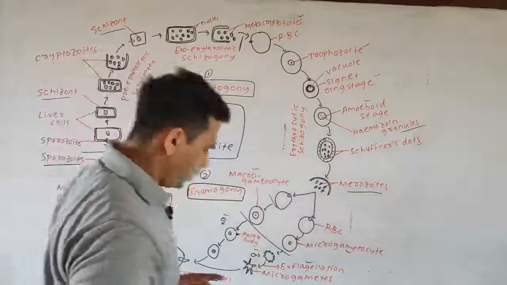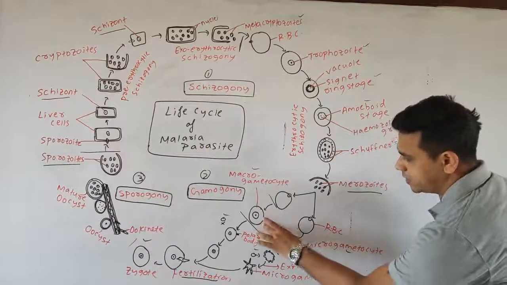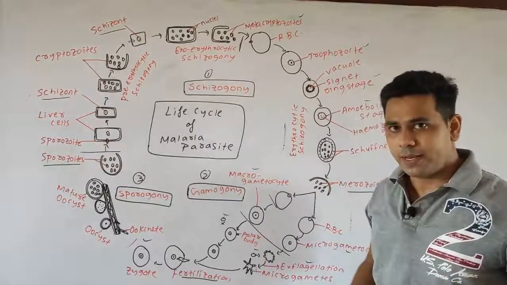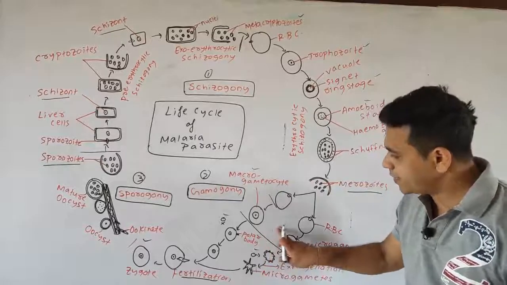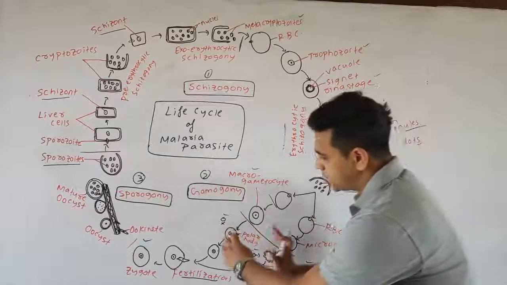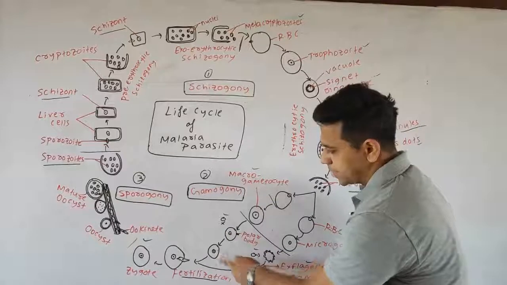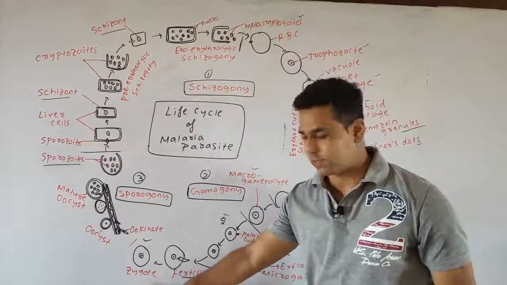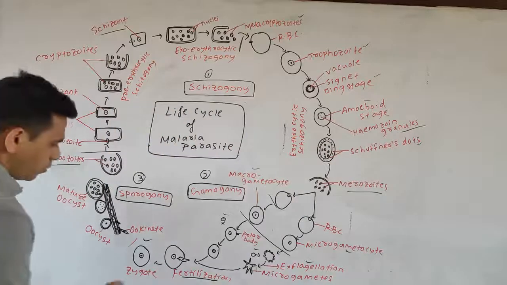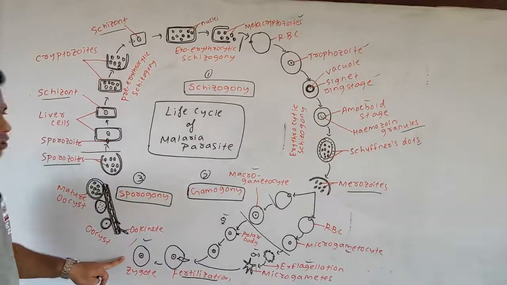But one point you should remember, from this stage the initiation takes place in the human being, but when the female Anopheles mosquito bites an infected human being, then the macro and microgametes are transferred into the female Anopheles mosquito, where the further development takes place and the fertilization of the zygote takes place. This takes place in the female Anopheles mosquito. Further, when the zygote is fully formed, up to this stage is called your gamogony.